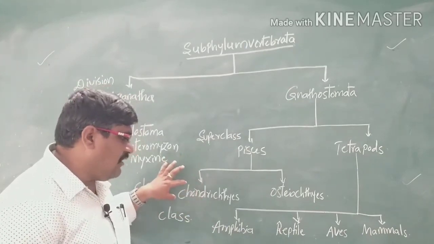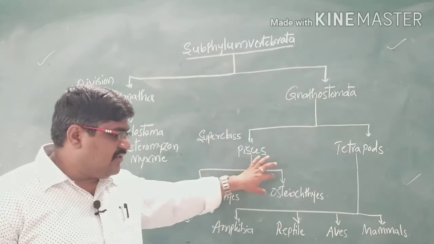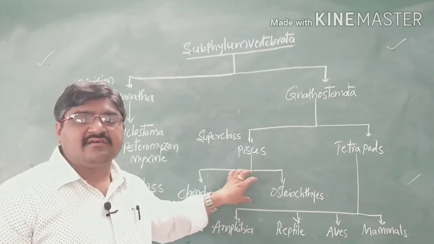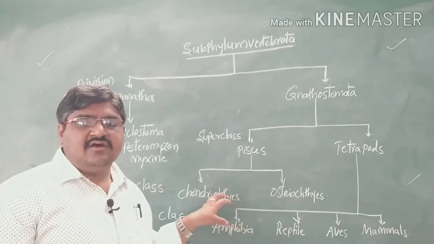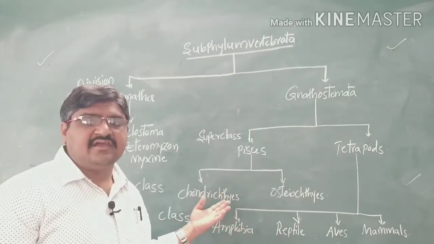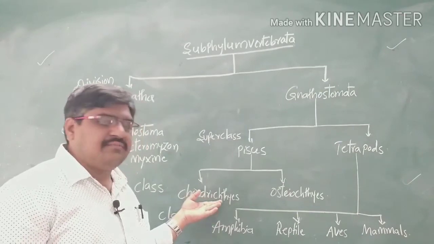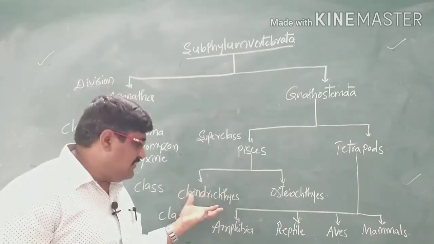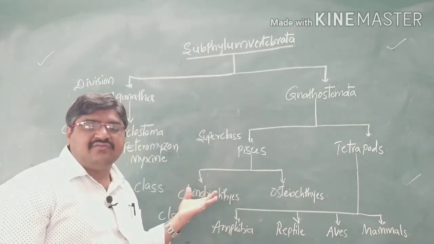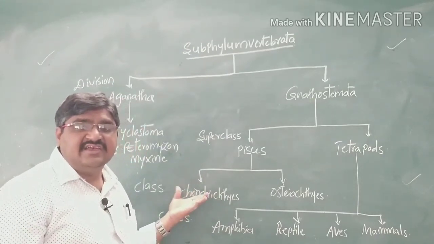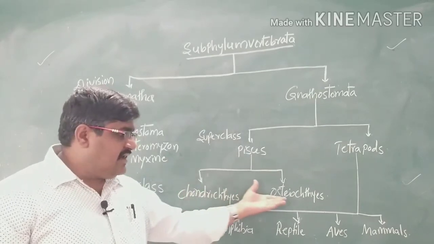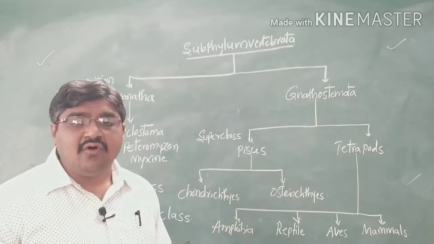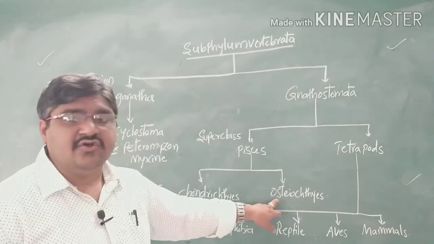One is called Chondrichthyes and the second one is called Osteichthyes. Chondro means cartilage, so in these fishes the vertebral column is made up of cartilage, and we call them cartilaginous fishes. In the other, the vertebral column is made up of bone, so we call them osteo, meaning bone.